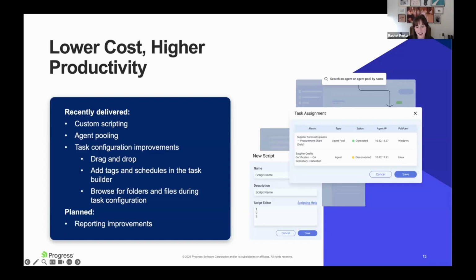We've added more ways to simplify task configuration and make it even more intuitive, really to reduce the day-to-day effort required to manage all these different tasks. Agent pooling in particular also improves resiliency and throughput without requiring additional infrastructure, something that's very hard to achieve in those monolithic platforms.